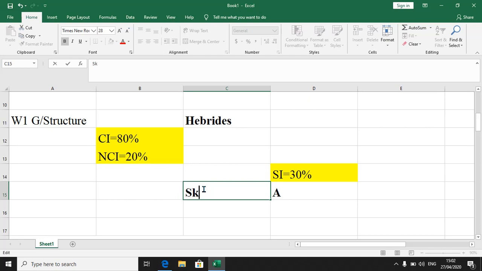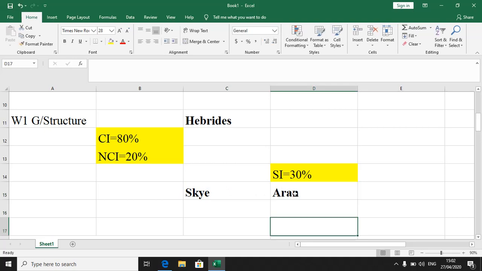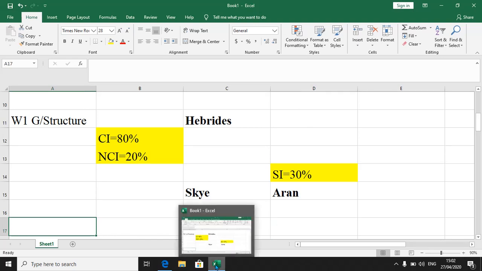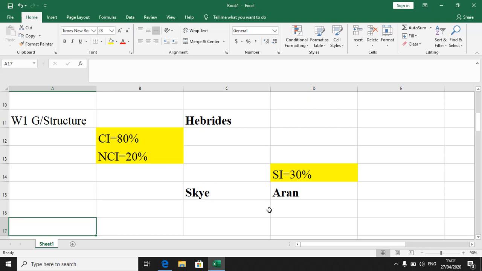I think that should not be very difficult, and then this is Run. That is your group structure. All right, next we have to establish what we call the net assets.